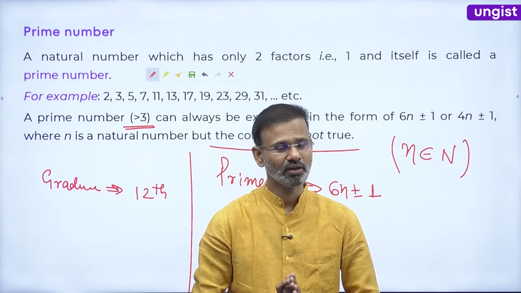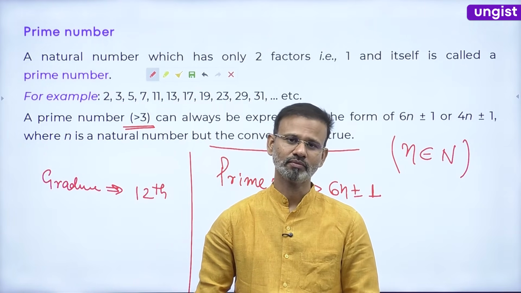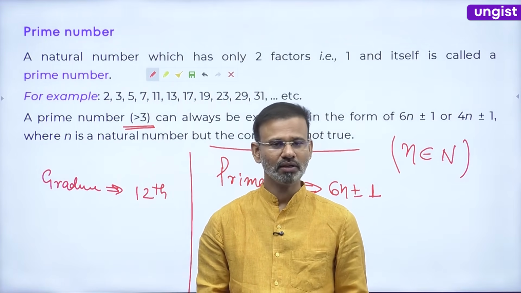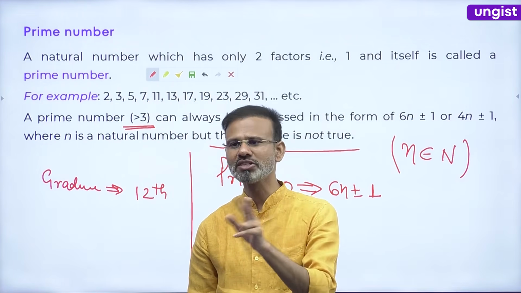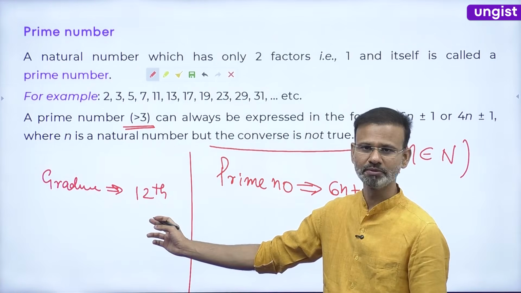But if you have completed your 12th, you are not necessarily a graduate. So now you are getting the meaning of "the converse is not true". This statement is also true only from one side.